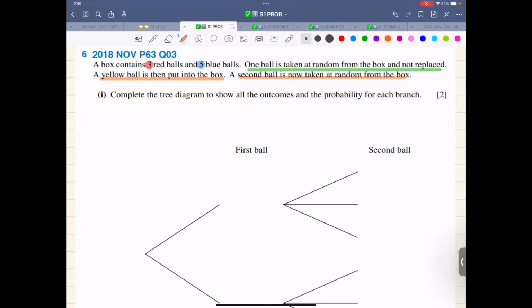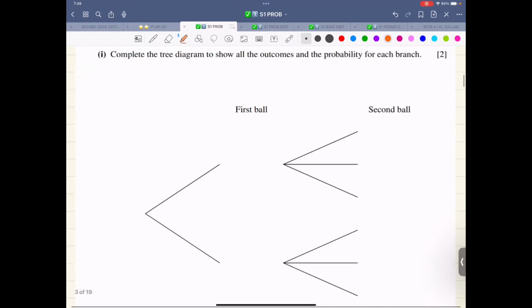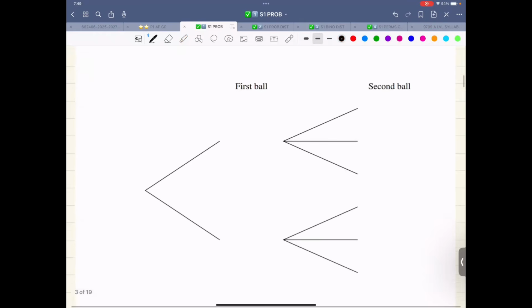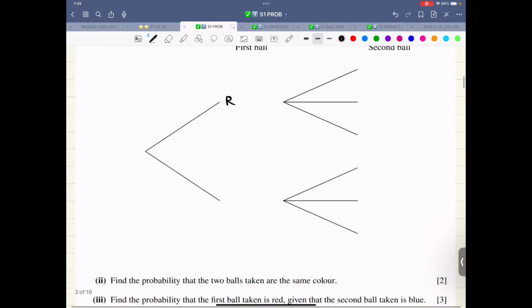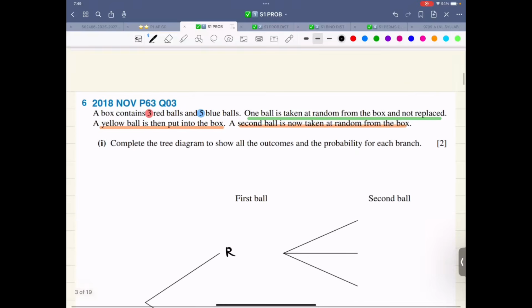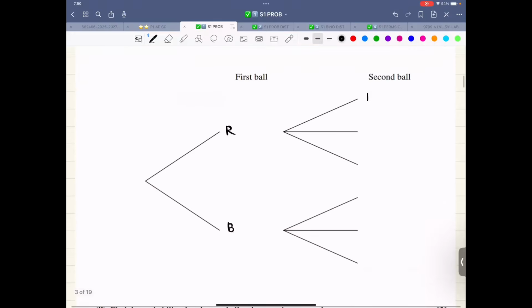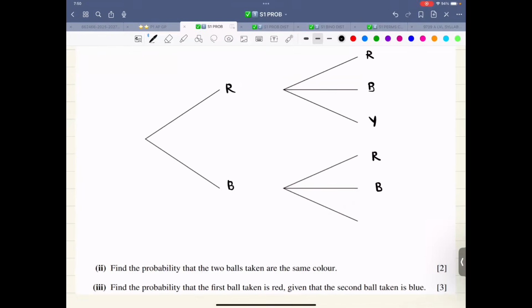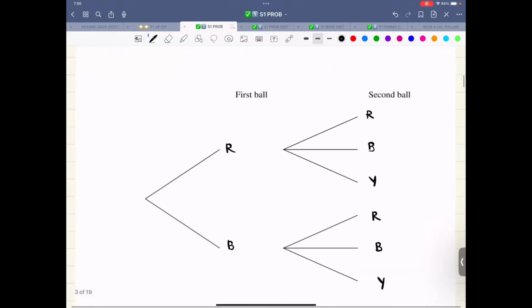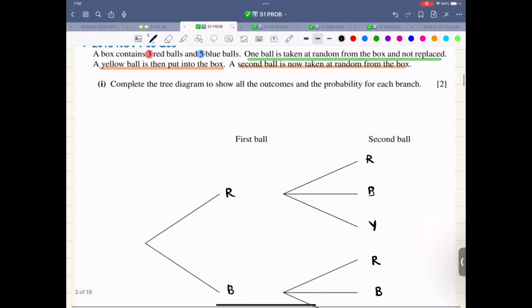Initially, there are two colors, red and blue. Let me label them. This is red, this is blue. And then a third ball enters the show, that is the yellow ball. So we are talking about red, blue, and yellow. That is the colors that you have to label.